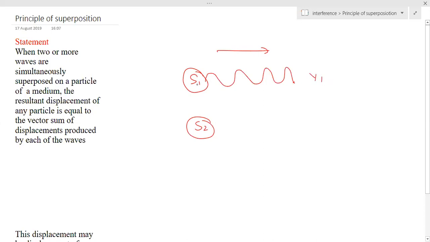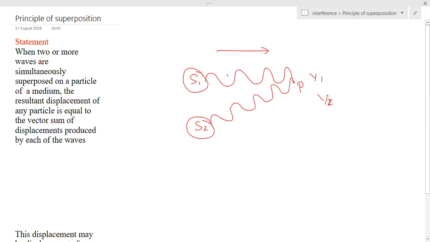Now I'll switch off this source S1 and switch on this source S2. Then what happens? We know that from a source, light will travel in all directions. Now I'll consider the wave which is traveling towards my point of observation. That wave will travel like this. When it reaches my point of observation, this wave will create some displacement on this particle. Let it be y2.